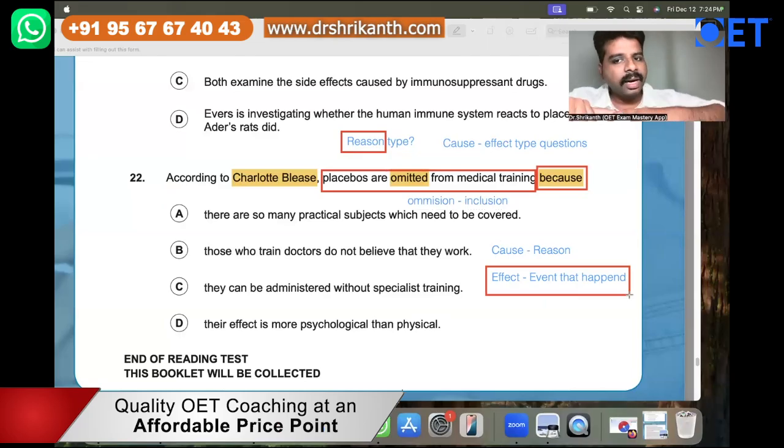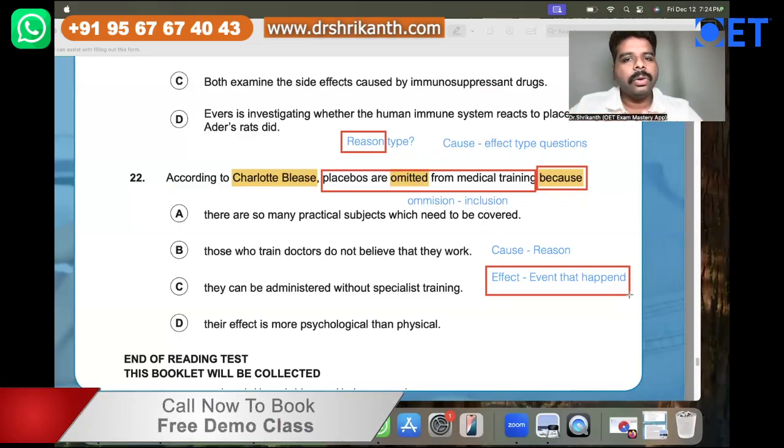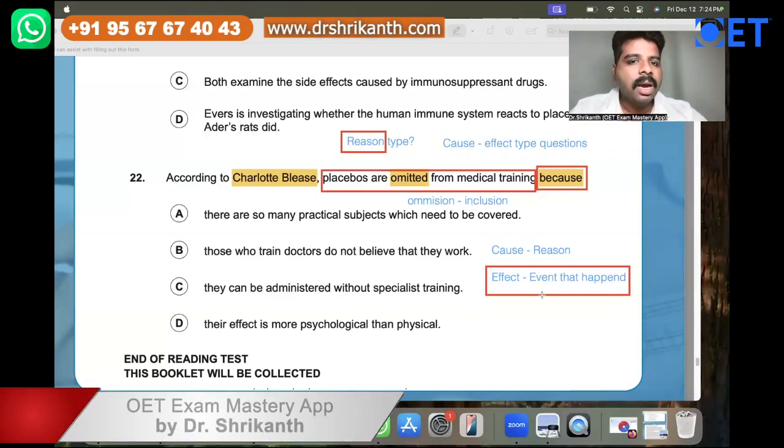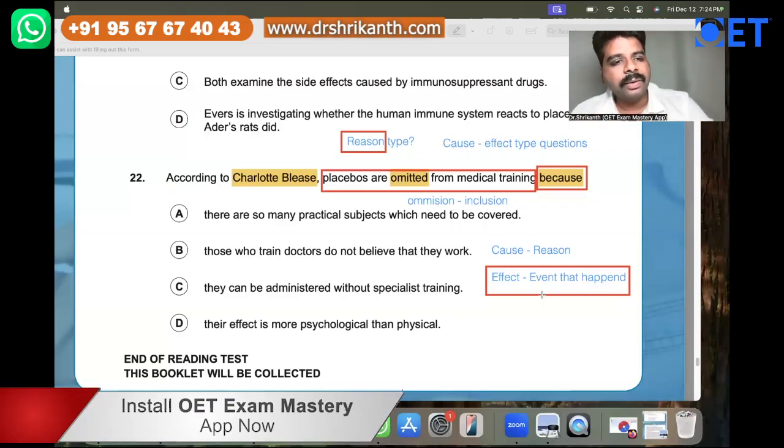Right. Now there is a connection. Cause and effect basically means there is a connection between the cause and the effect over here. That is the event over here, and your duty is to find to which cause this event is connected. So you need to identify the reason over here. That is, for what reason? Because of which reason are the placebos deliberately omitted from the medical training? Why are students not taught about placebos? Why has it been taken away from their syllabus?